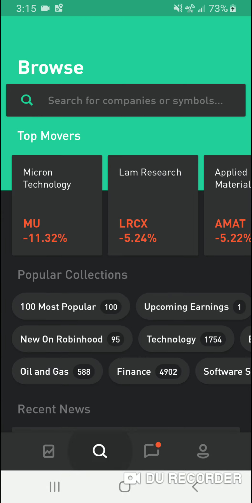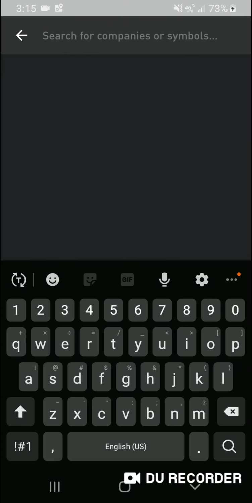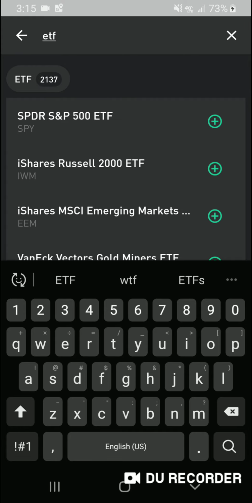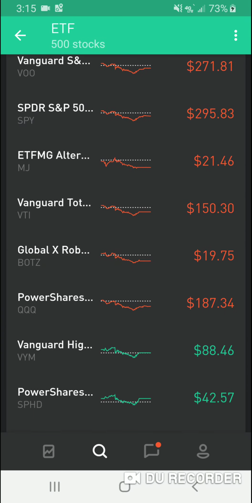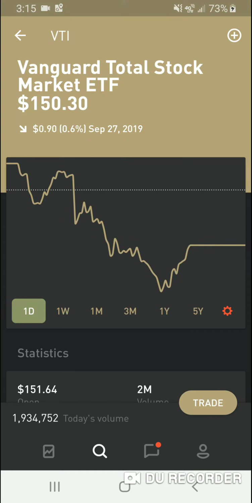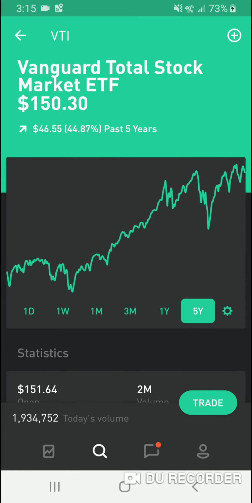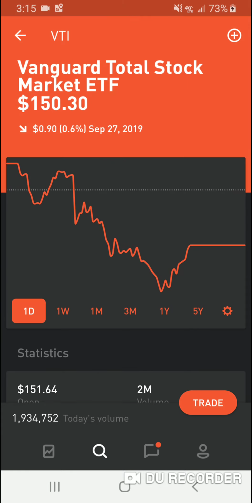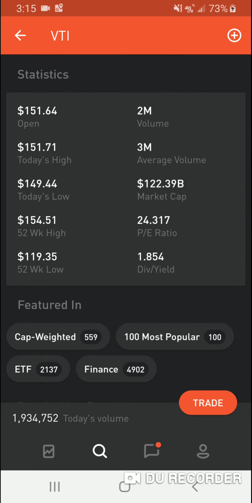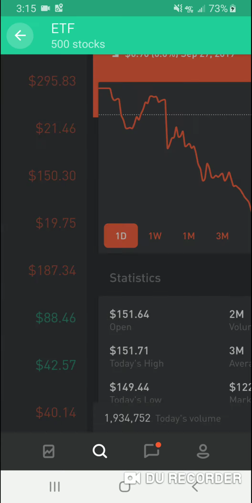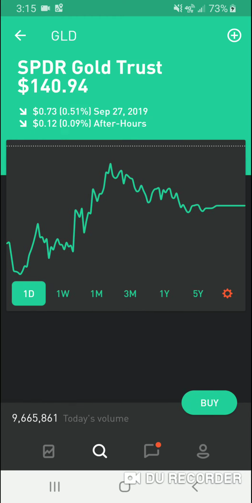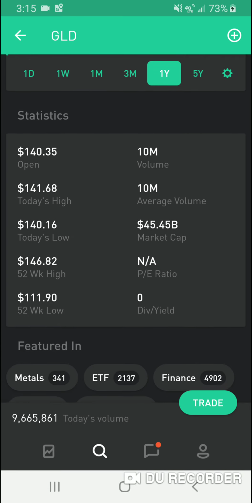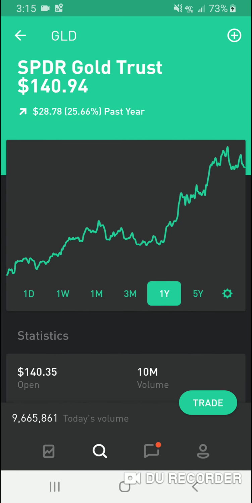You can find ETFs all the time just by typing in here. I'm just going to click on a random one, so I don't know if it's good or not. Vanguard's usually pretty good, so we can look at this one. They had a 44% growth, so it doesn't look too bad. This one has about a 1.8% dividend. You can find some that don't have dividends and some that do. I've never heard of this one before, and it had no dividend at all.